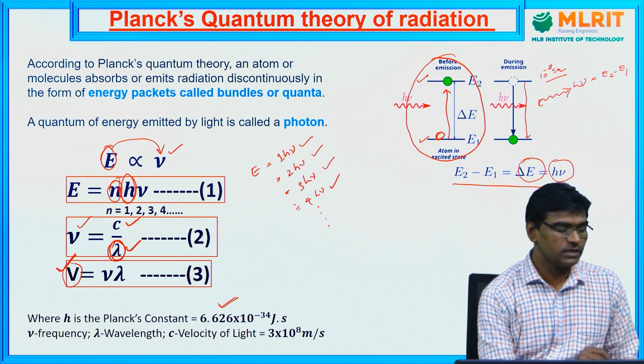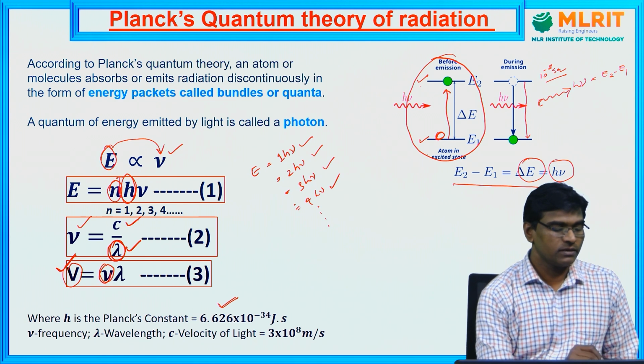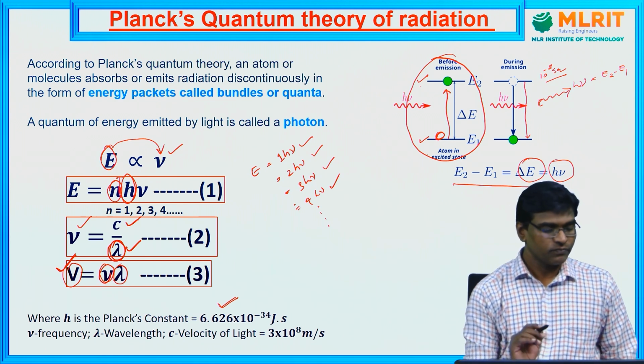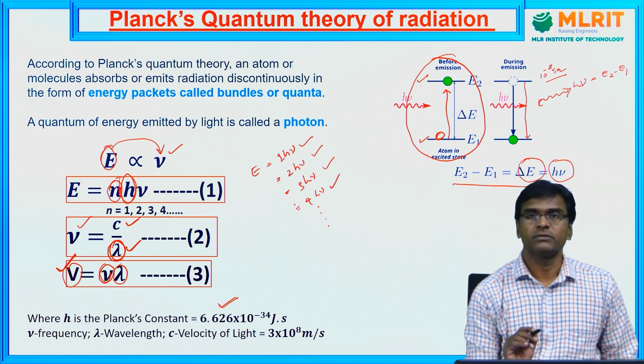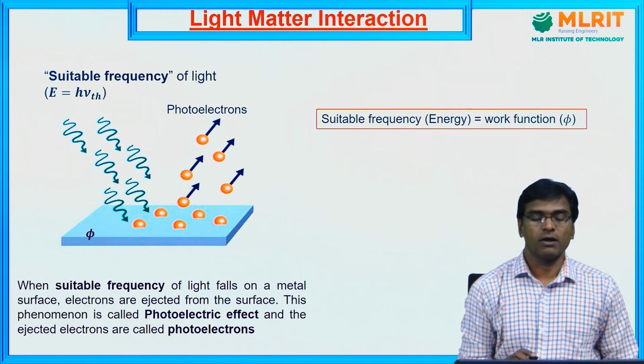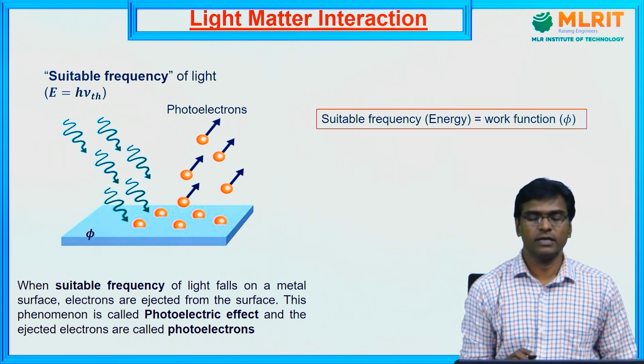Velocity of light is equal to frequency times wavelength. So if you know the frequency or wavelength, we can calculate the energy or velocity. We have seen, according to Planck, the nature and characteristics of the electromagnetic spectrum in the previous slides.